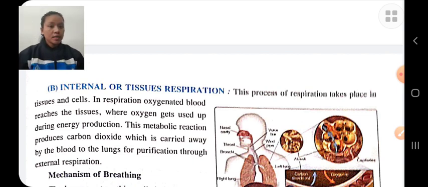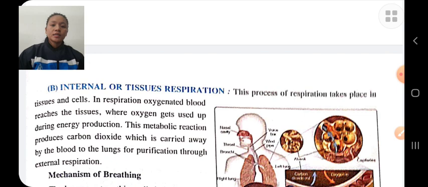The blood which is oxygenated in external respiration reaches the working tissue, where oxygen is used for producing energy, and it produces carbon dioxide.